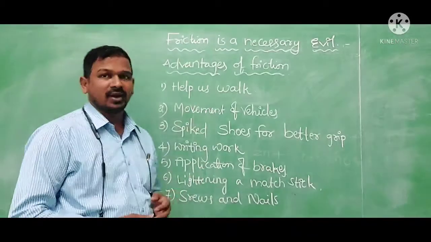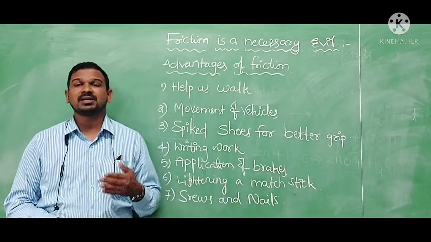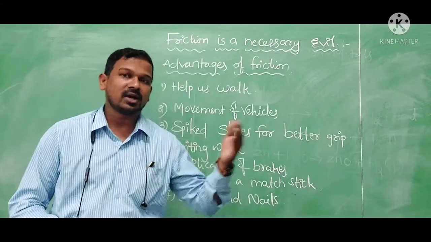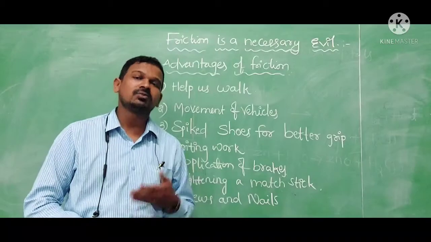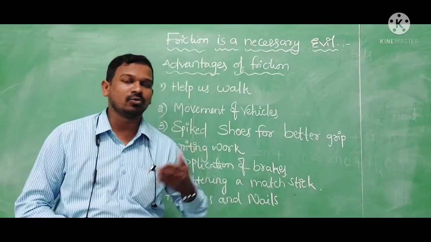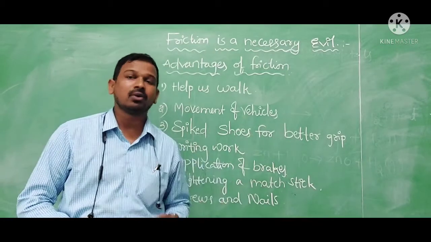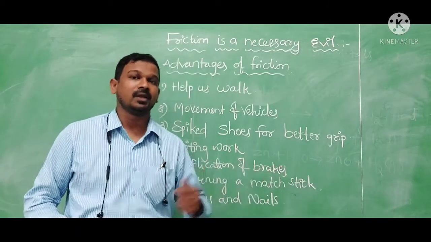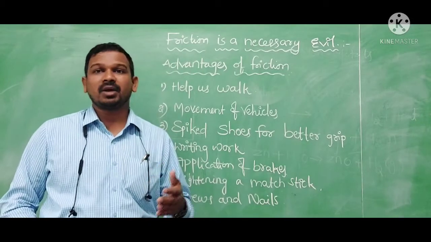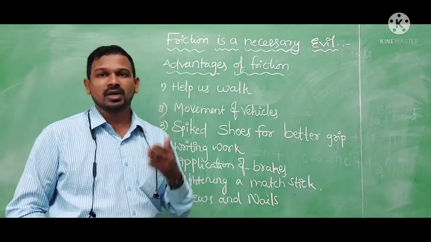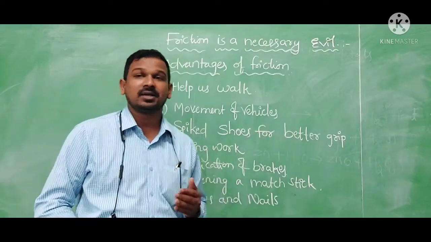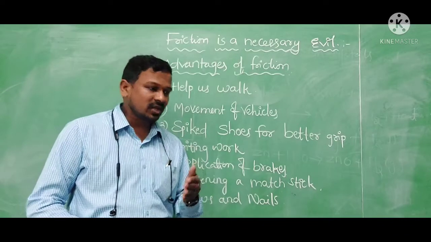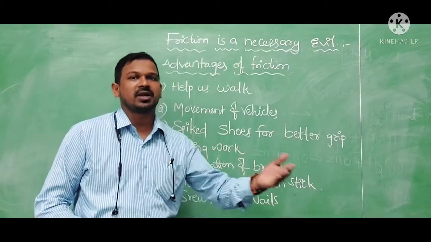Next one is movement of the vehicles. Because of the grooves present on the wheels or tires, the vehicles can run or move easily. If it is very smooth, the vehicle or tire will not move forward and it will rotate there only. Because of less friction, it cannot take grip on the road and cannot move forward. So that's why new tires have good grooves and good friction and can easily run, whereas used tires, two to three years afterwards, will slip when they are going to start.